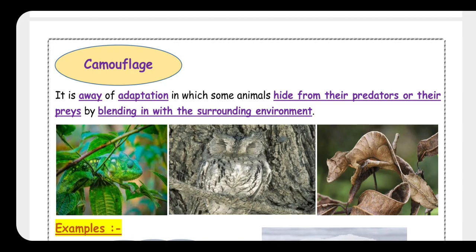It's a way of adaptation, or an example of adaptation, in which some animals hide from their predators or their prey, okay, by blending in the surrounding environment. What is the meaning of blending in the surrounding environment? Take the same color of the surrounding environment. So camouflage is a way or an example of adaptation in which some animals hide from the predators.